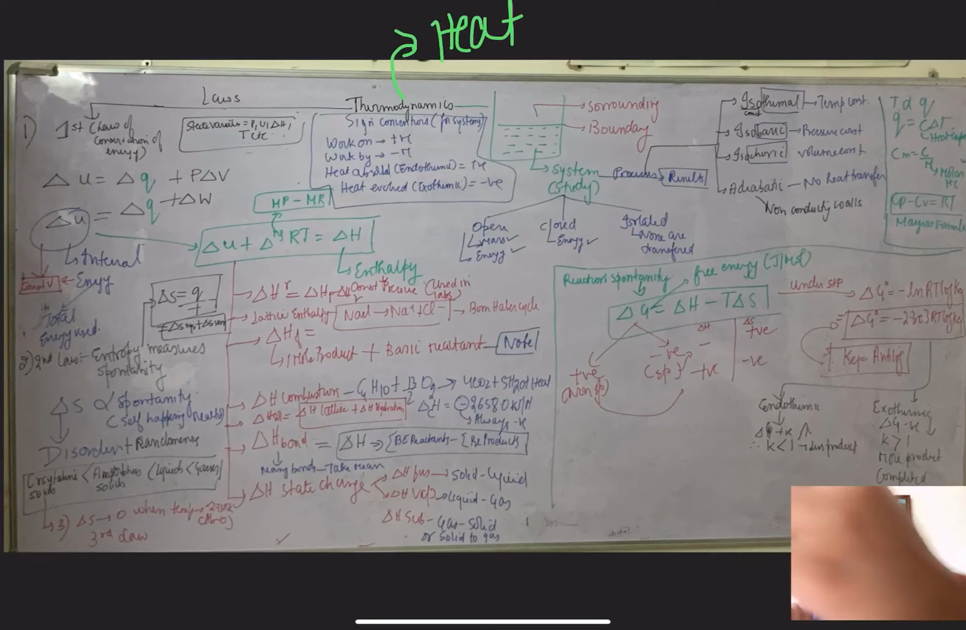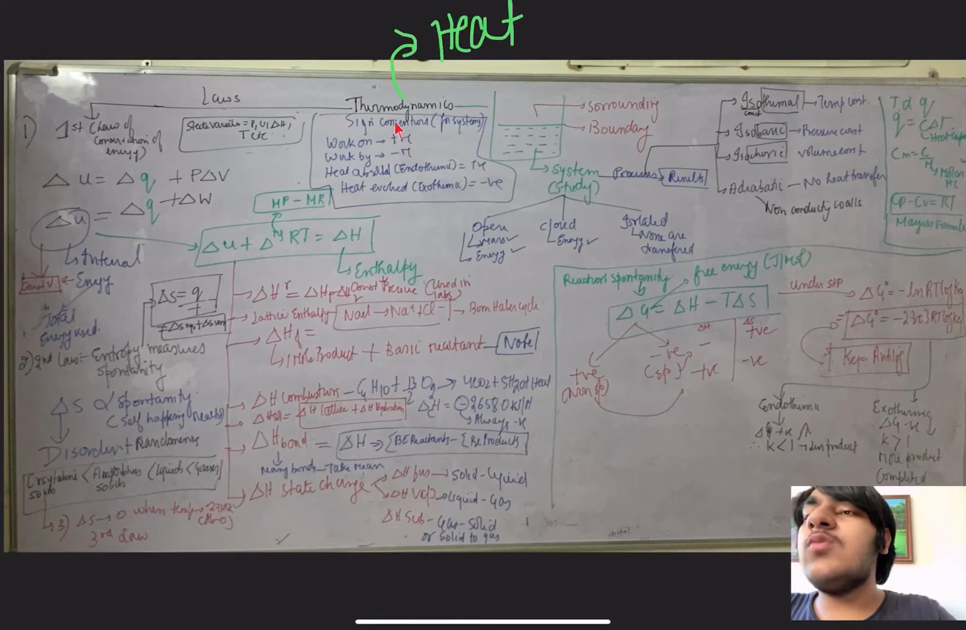Now bring your attention to this side of the video. We will now look at some sign conventions before moving on to the laws of thermodynamics. If work is done on the system, it is measured as positive. If work is done by the system, it is negative. If heat is absorbed by the system, that is an endothermic process, and it will be taken as positive. If heat is evolved, that means heat is lost, it is exothermic, and it will be negative. You have to remember these very well.